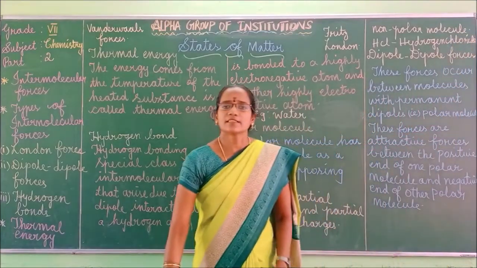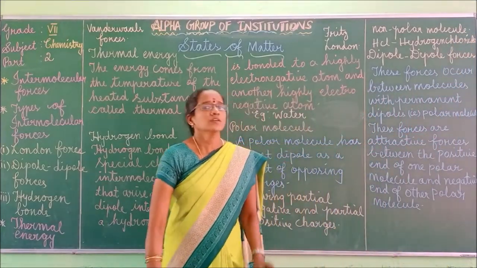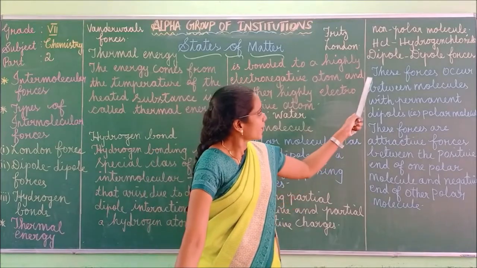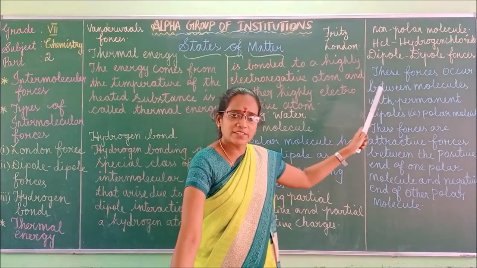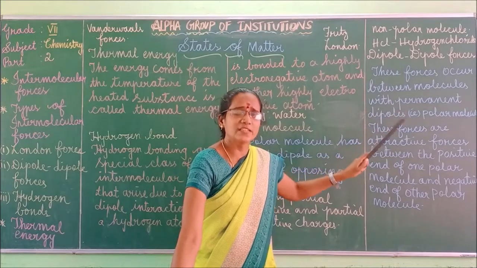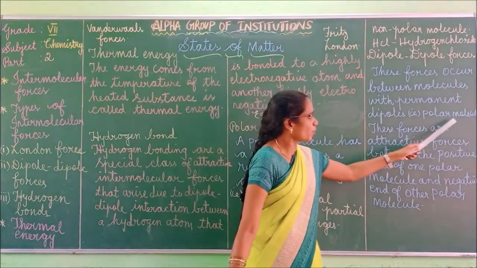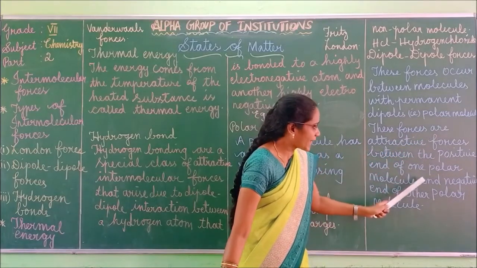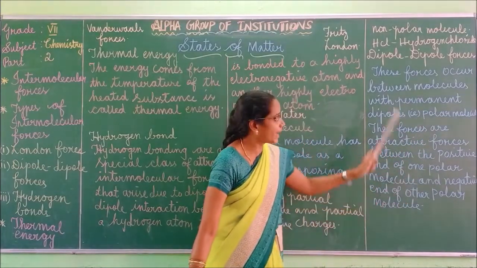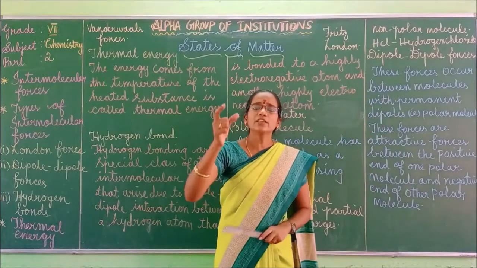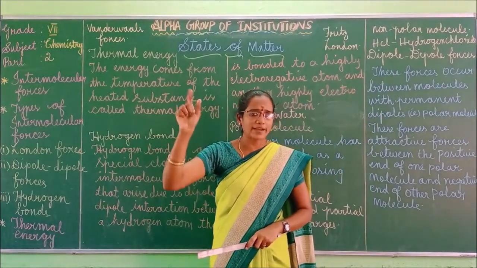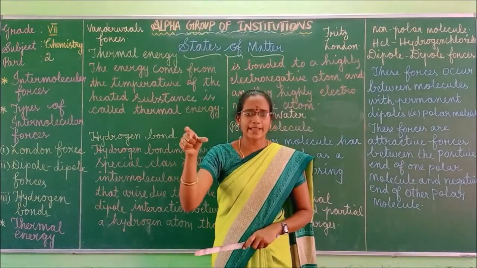HCl is nothing but hydrogen chloride. Here dipole interaction takes place in hydrogen chloride. It means one polar molecule will attract one end of another polar molecule. If you split it, it will be H plus, Cl minus, one positive as well as one negative, isn't it?